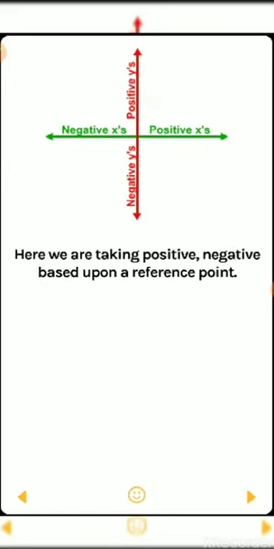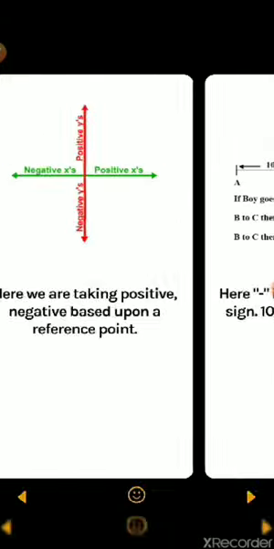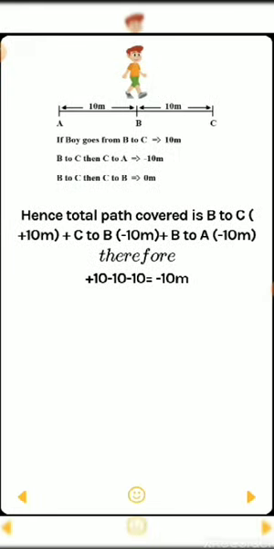Here we are taking positive and negative based upon a reference point. A particular point will be there from which the right hand side will be positive. Above is also positive, but the left hand side from the origin is negative, and from the origin the below one is also negative.